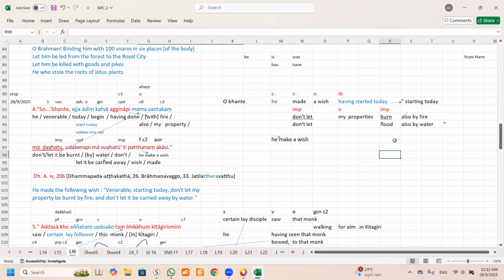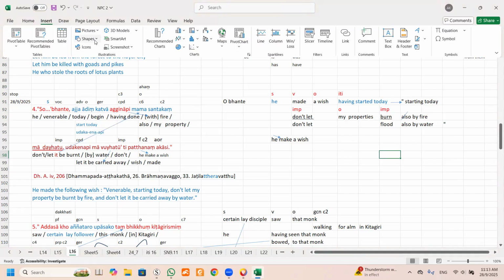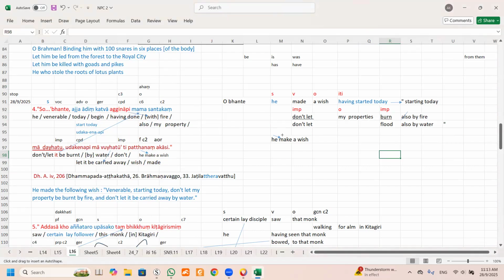Because that means you have to look at the last line. Look at the last line. So the last line says, can you see this one? Akasi. Akasi means it's past tense: made a wish. Okay? Then this one, open quote, open inverted comma. So that's why I take this part and put it on top already, because the rest follows the quotation. Then after you make a wish, what is your wish? So then he made a wish. So what is the wish?